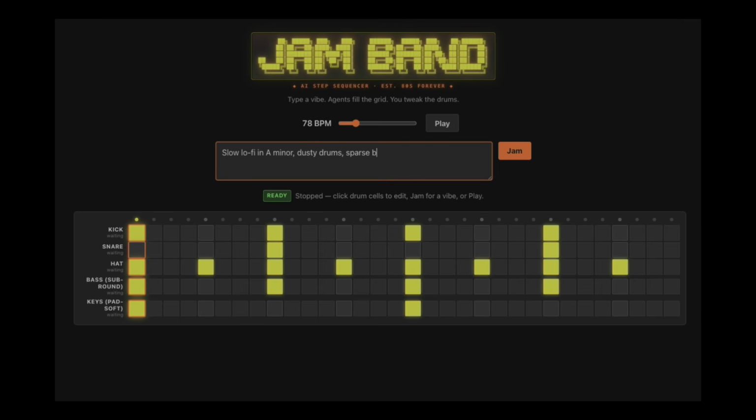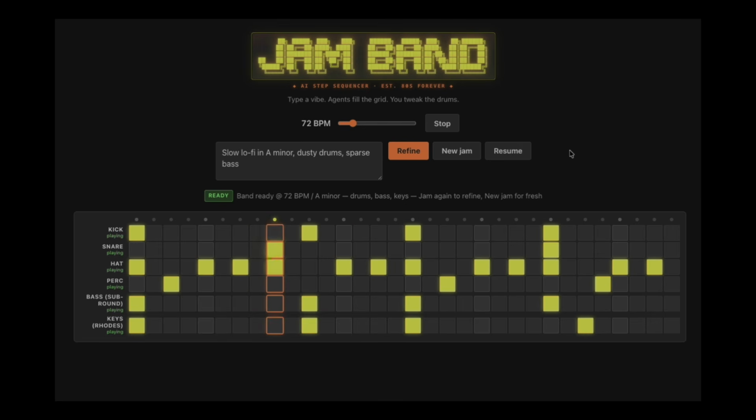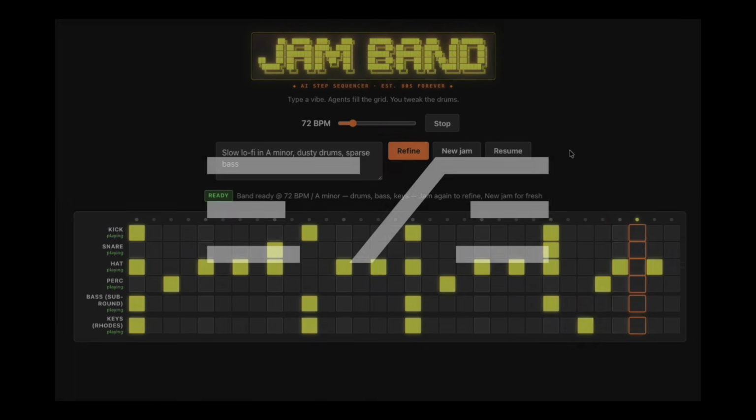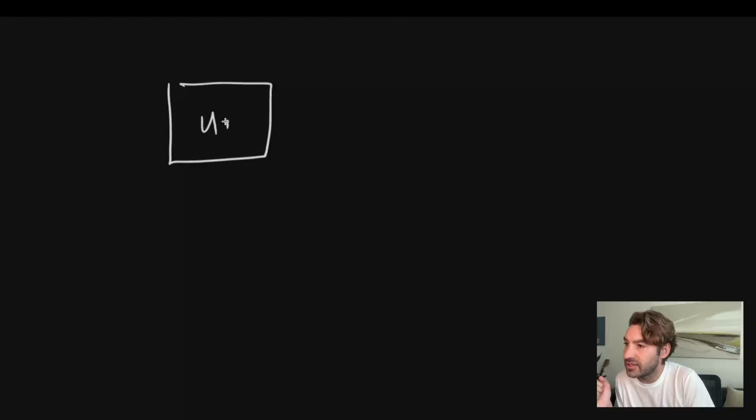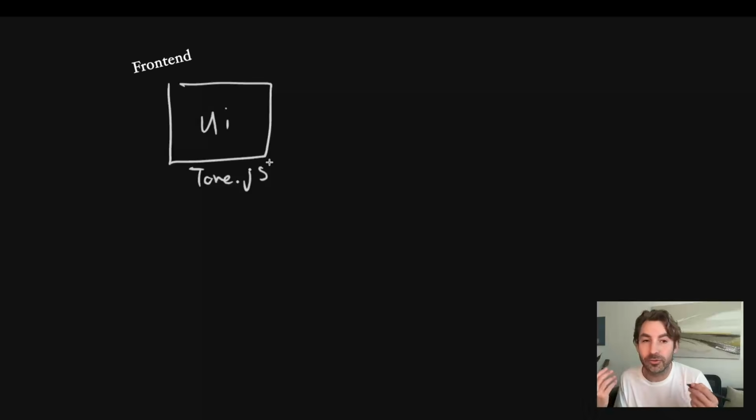So this is the app that we're going to build, going from prompt to different agents, writing parts for the different instruments and placing them on the grid. And we'll be using Eve from Vercel as the agentic framework to orchestrate it all. Right, so if I sketch out the solution, I'm thinking I'll just have the UI as it is today, with Tone.js being responsible for all the audio playback. Then on the agentic side, I'll use Eve as the framework.